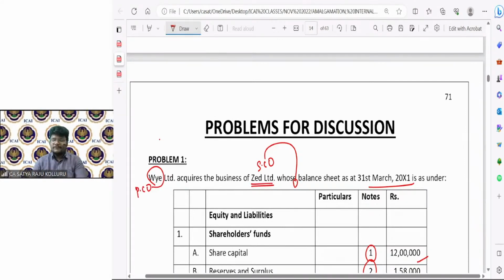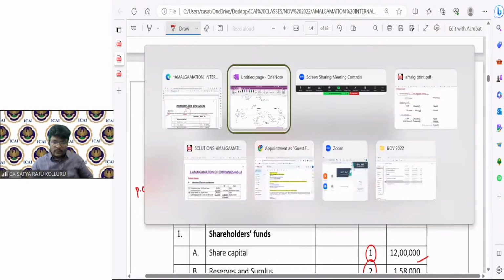No, that was absolutely wrong. If you know the content or the concept, you may enjoy the chapter amalgamation like anything. You can simply provide the answers. The only difficulty for the student is in understanding the issues. If you first have good content and a good grip on the concept, you can deal with the problems at any cost. Okay, fine. Let me start working on my OneNote.